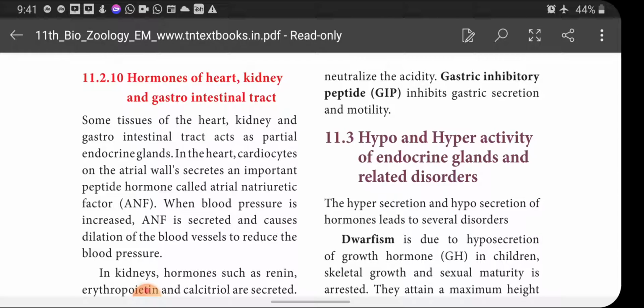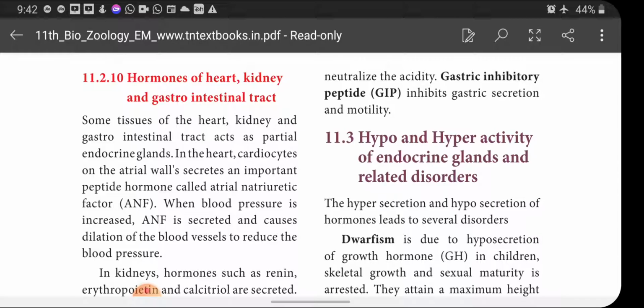When blood pressure is increased, atrial natriuretic factor is secreted, and it causes dilation of blood vessels to reduce the blood pressure.